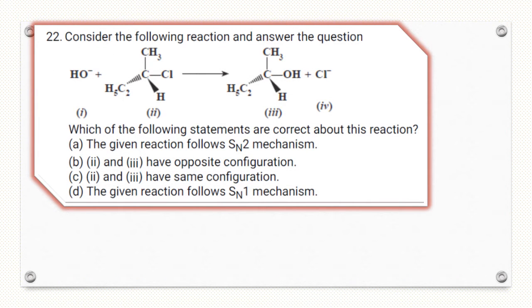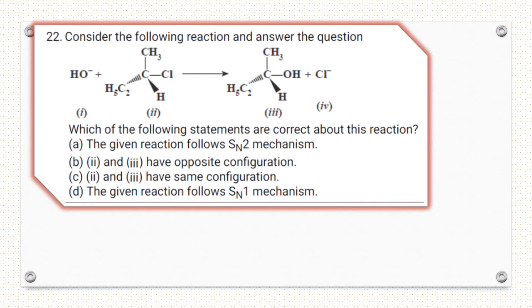Consider the following reaction and answer the question. Here in third, Cl is replaced by OH, and this is the same configuration. Second and third have the same configuration. So there is no backside attack, that is SN1, it can attack from either side.